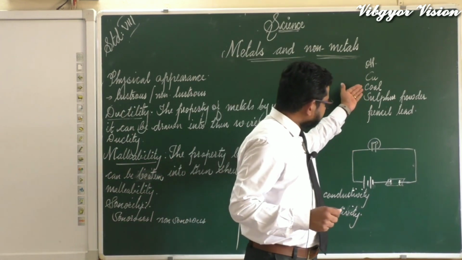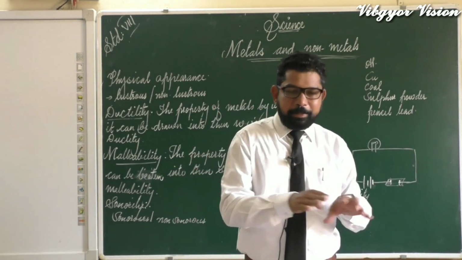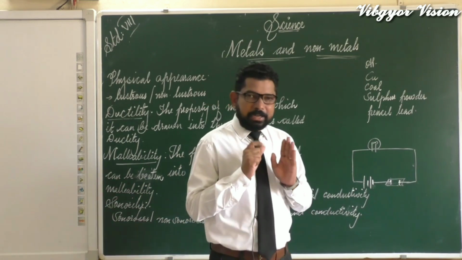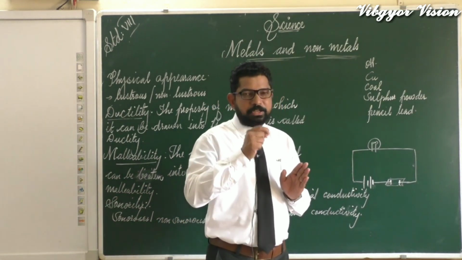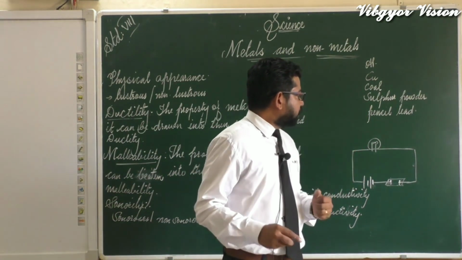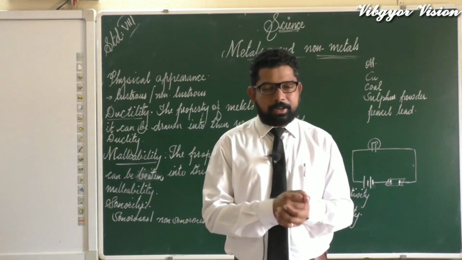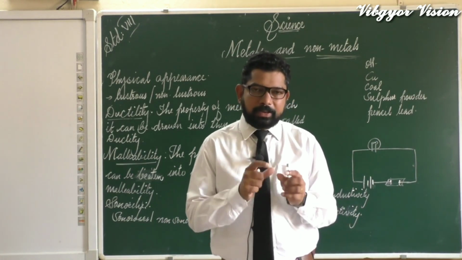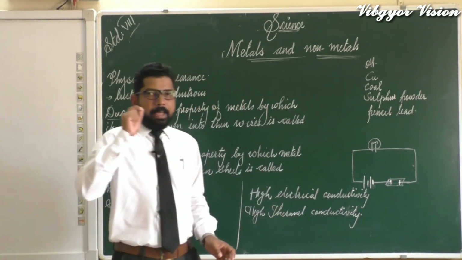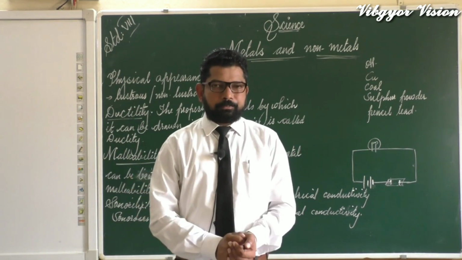Next, coal. We can take a piece of coal and beat it. Will it be stretched? No, it won't change into a sheet, instead it changes into powder or it breaks. Same is the case with the pencil lead or sulfur powder also, they become brittle. So it cannot be beaten into thin sheets. So once again I am saying that metals are malleable, non-metals are not malleable.